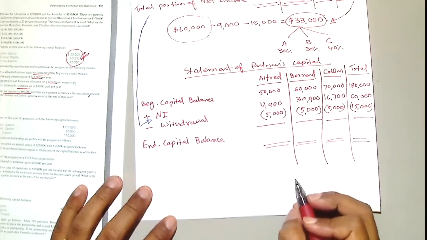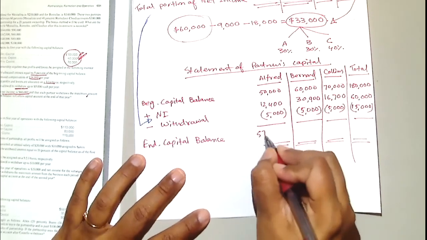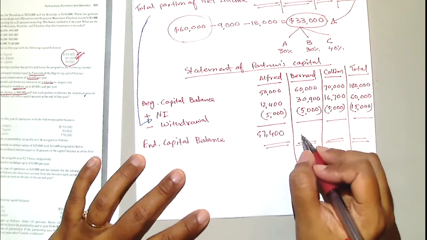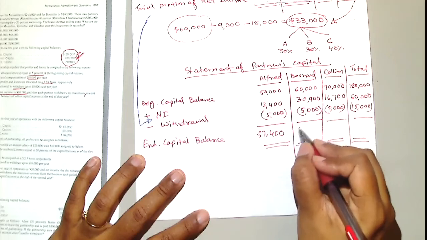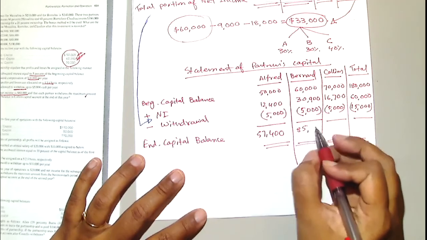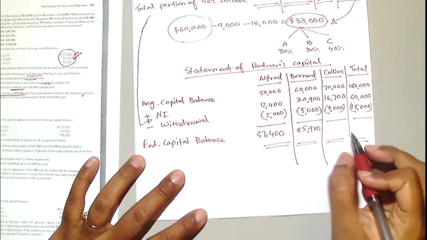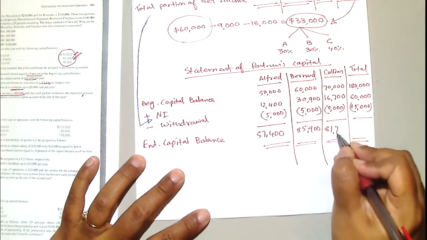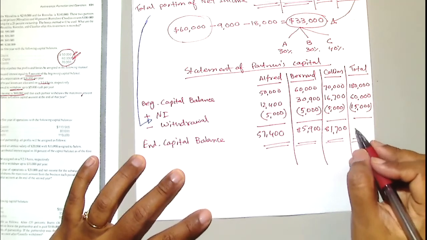Alfred, ending capital? 57,400. Bernard? 85,900. Excellent. Colin and total, who can tell me quickly? 81,700. Everyone do it, please don't copy from me. Everyone do it with your own calculator. Total.